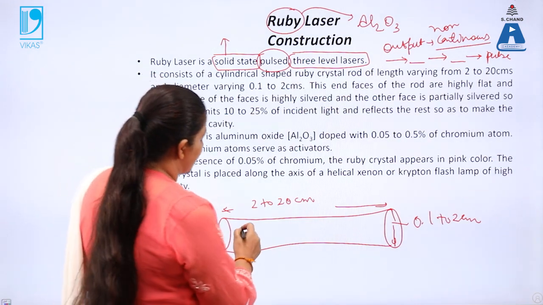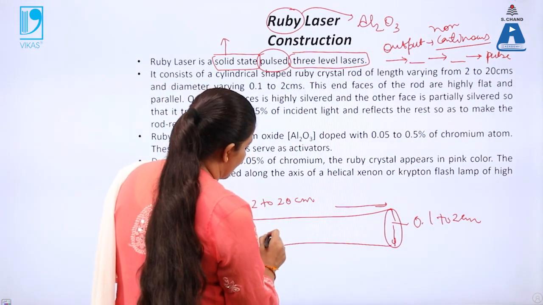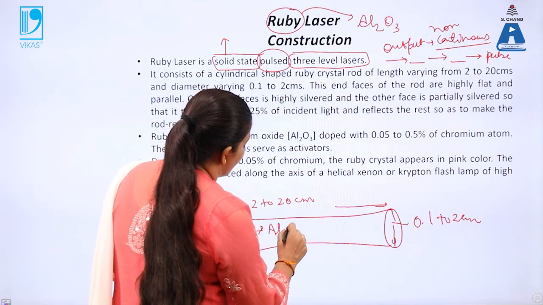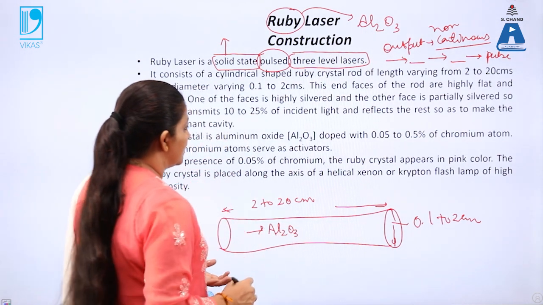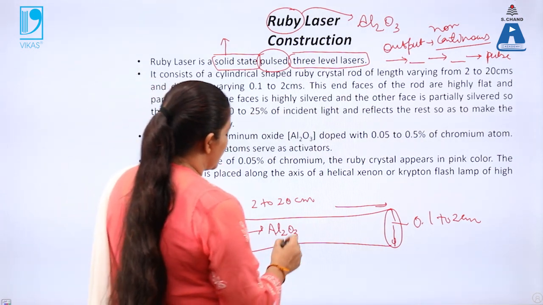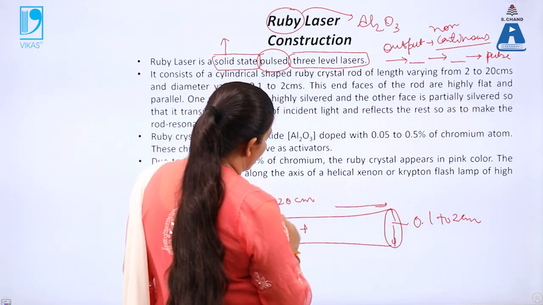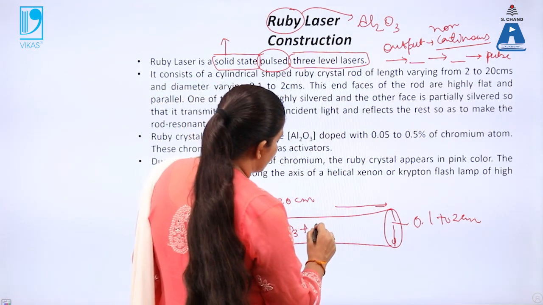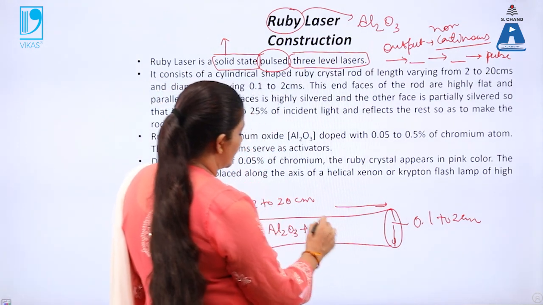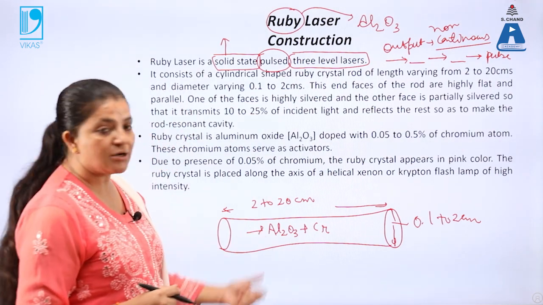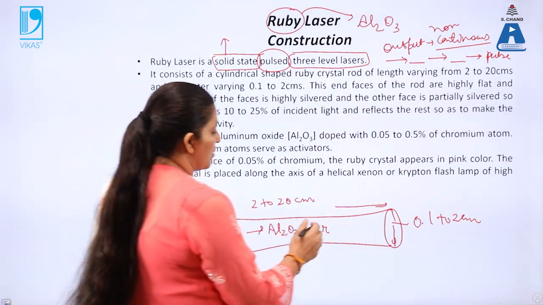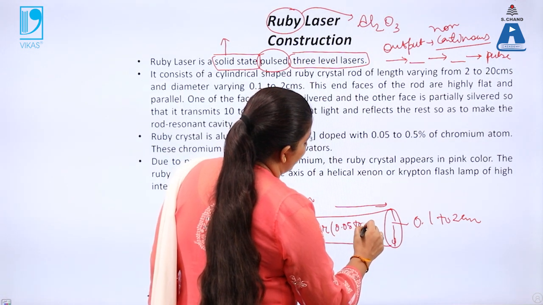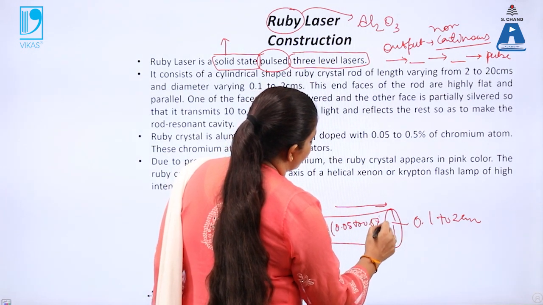Now, the initial solids taken in this tube are made of the material Al2O3, and there comes doping of this material with chromium atoms. Chromium atoms are doped in the Al2O3 at a very small concentration, that is 0.05 to 0.5%. Here the doping is very small.